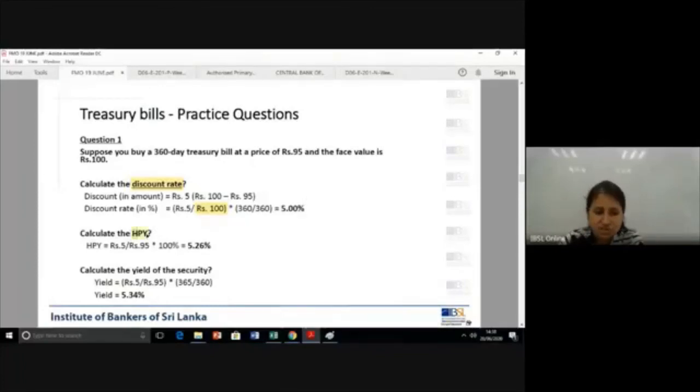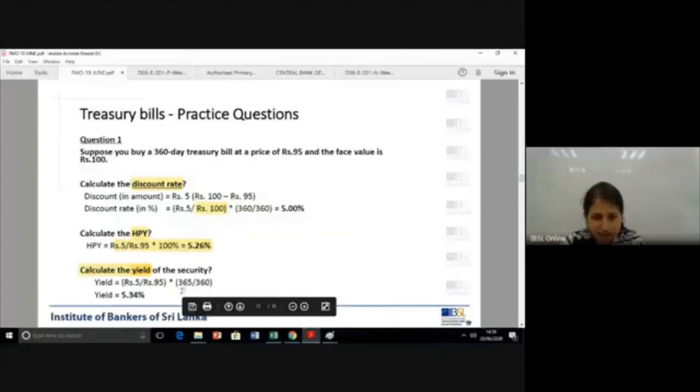What is the HPY, which is called holding period yield? There you have your return, which is the discount, divided by the investment, which is 95 rupees, times 100%. When this comes in decimal, you convert it into a percentage. So it's 5.26. Calculate the yield of the security. Yield meaning the required rate. Again it's the very same one, but you multiply it by 365 divided by 360 days to maturity. Then you get 5.34.